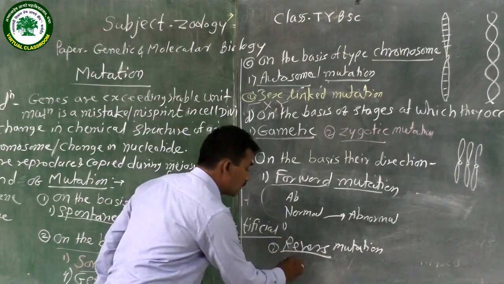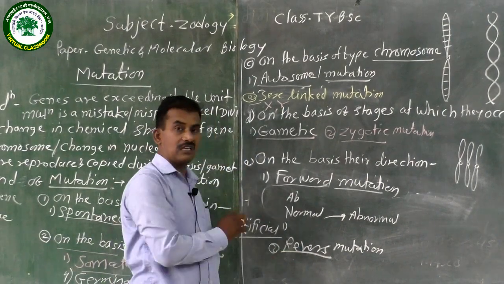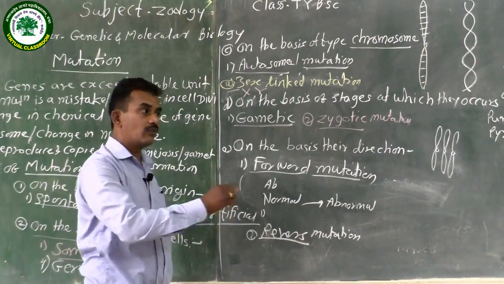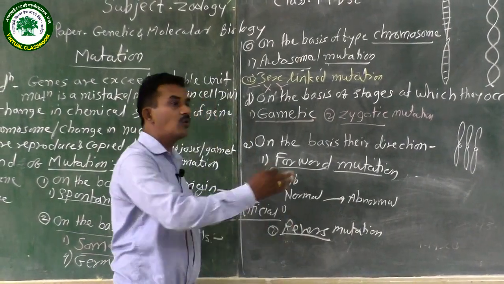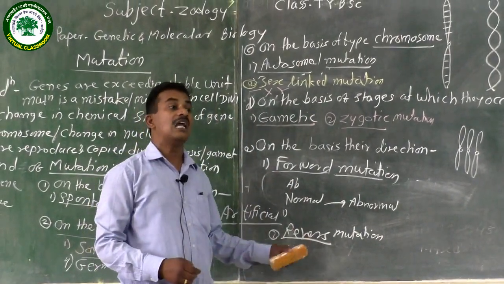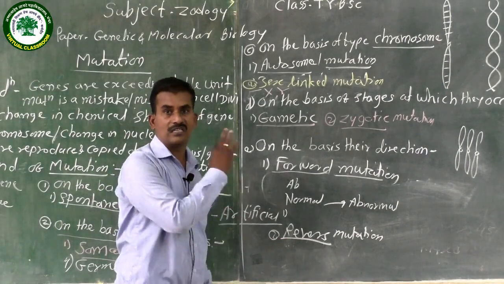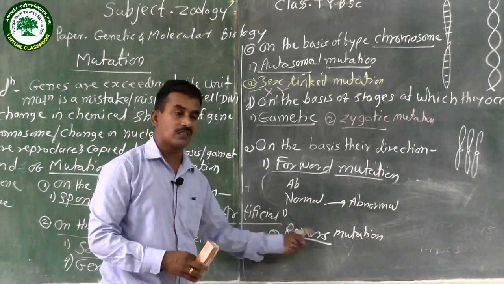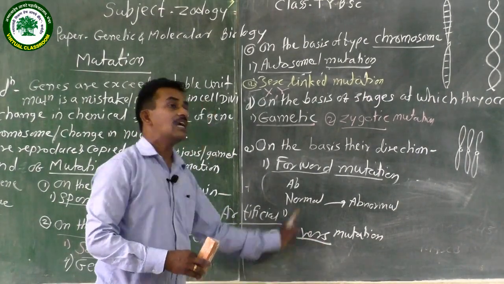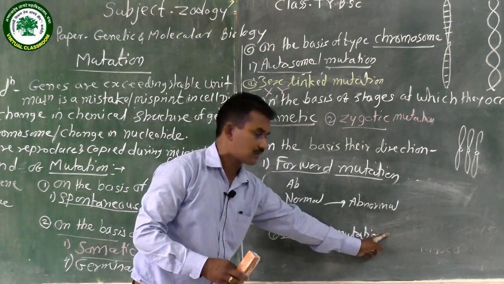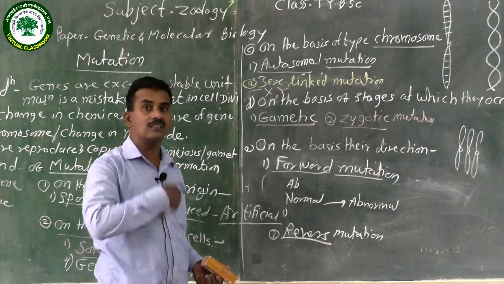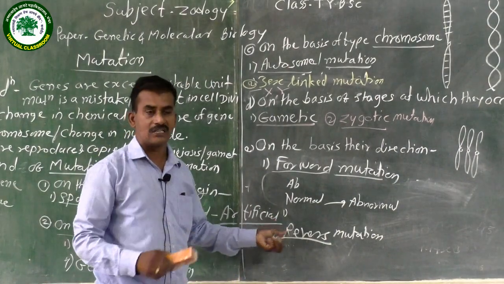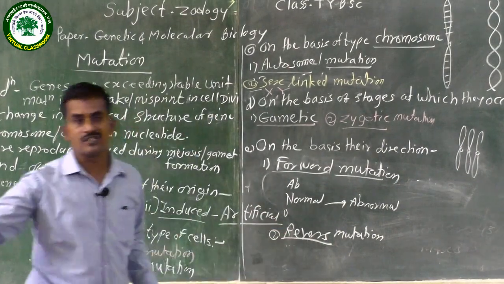Take Drosophila melanogaster. The vestigial wing is present, and after this vestigial wing they are fully grown and convert into large, expanded, long wings. This means in reverse mutation, an abnormal character is converted into the normal character, and the defected organ changes back. This is the reverse type of mutation.